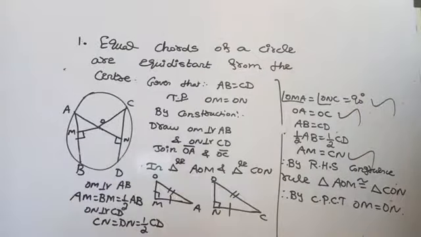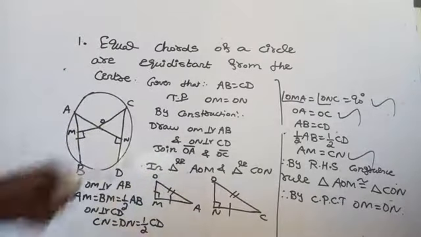So what can you conclude? If the two chords of a circle are equal, then their distances from the center are also equal. Equal chords of a circle are equidistant from the center, that is, OM equals ON. The next theorem is: chords equidistant from the center of a circle are equal in length. That is, if OM equals ON, then we can conclude that AB equals CD.